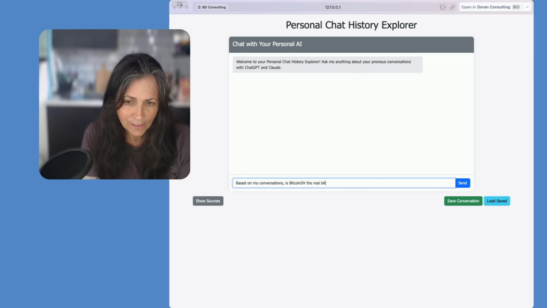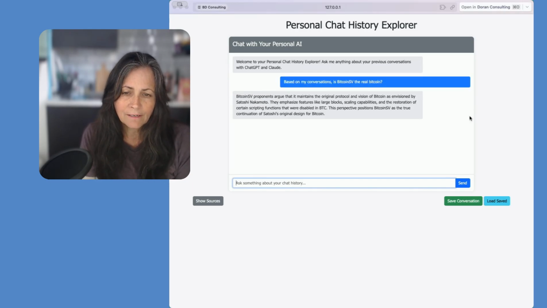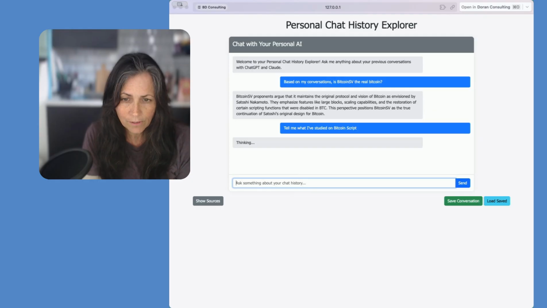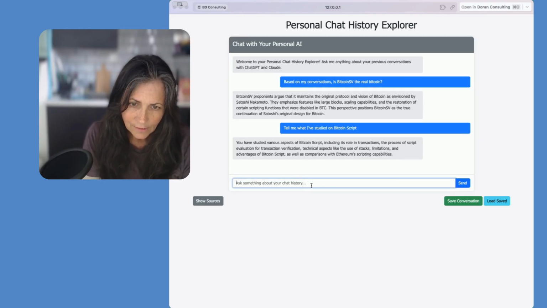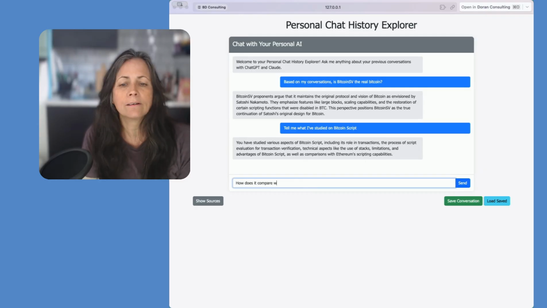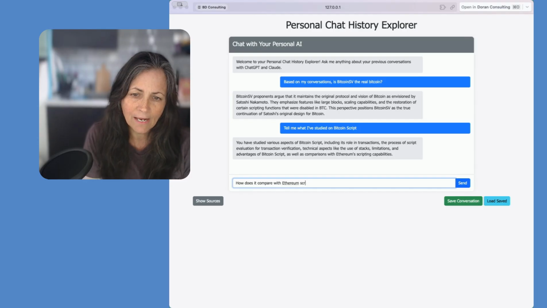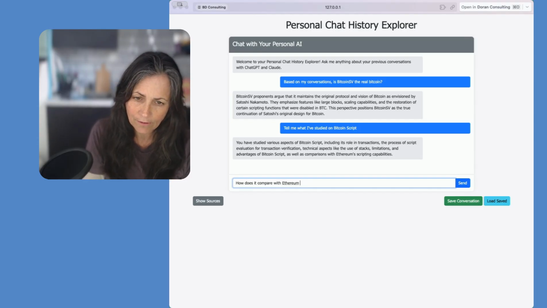So then now I'm doing another one. And you can see it doesn't follow conversations. So it's only one query based. And you'll see here the next thing I do. So I looked at that answer and I wanted to get more specific. So I said, how does it compare with Ethereum scripts?